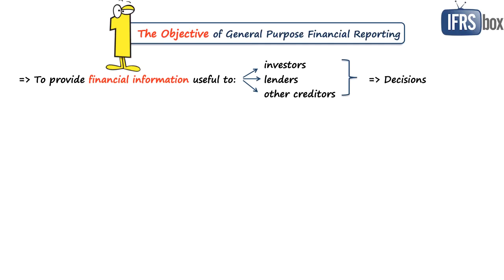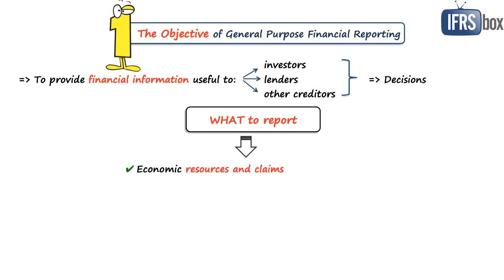So what financial information shall be reported in the general purpose reports? Well, note that we are not talking about the financial statements yet, because they are subject to Chapter 3. So the entity shall present the information about its economic resources and claims, which is basically the financial position, then changes in economic resources and claims resulting from the entity's financial performance and from other events.